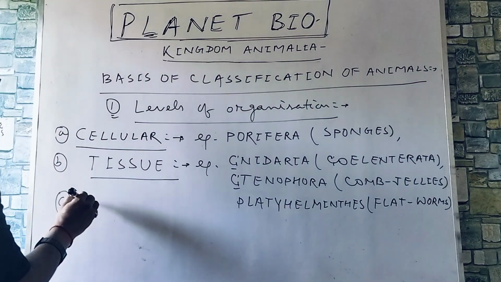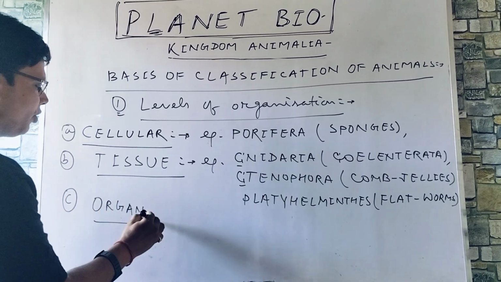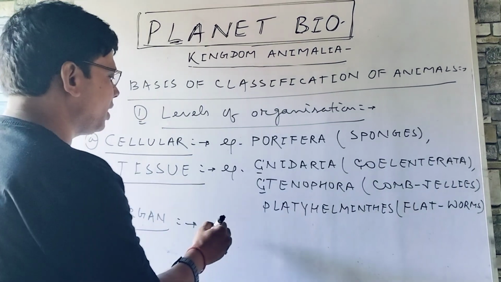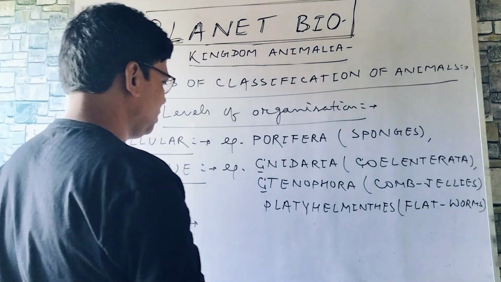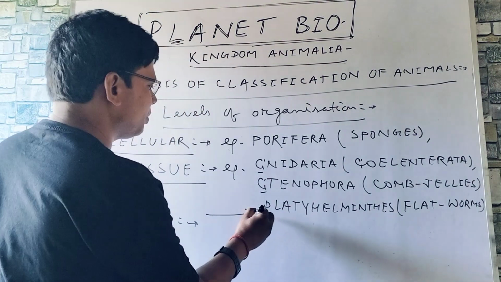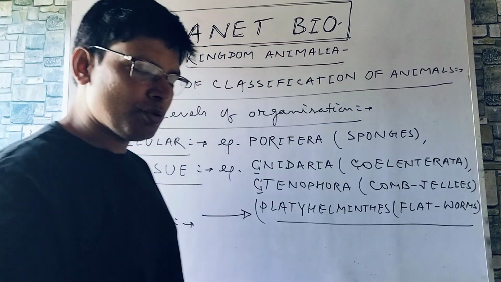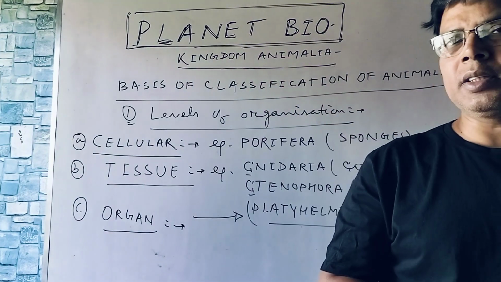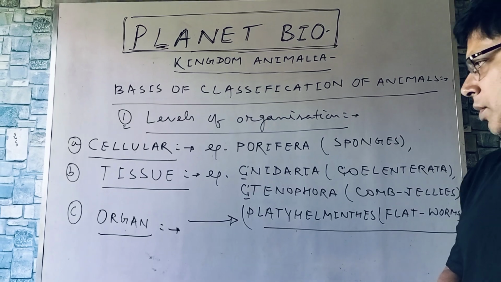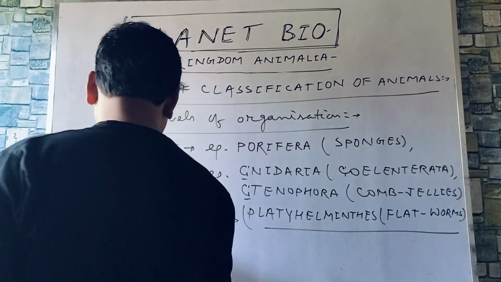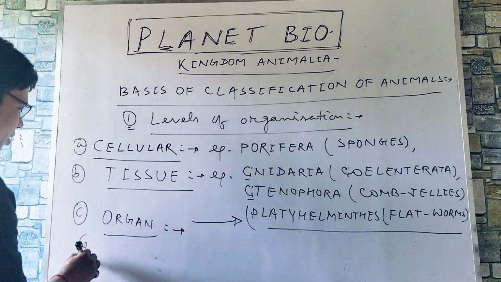Another level of organization is organ grade or organ level of organization, and here we can write Platyhelminthes. Better to include Platyhelminthes here because you can see tissues have organized together to form an organ. So it is further grouped into this category, Platyhelminthes. So I take a pardon, organ grade of organization should be included in this Platyhelminthes. Sometimes it happens during the course of lecture.